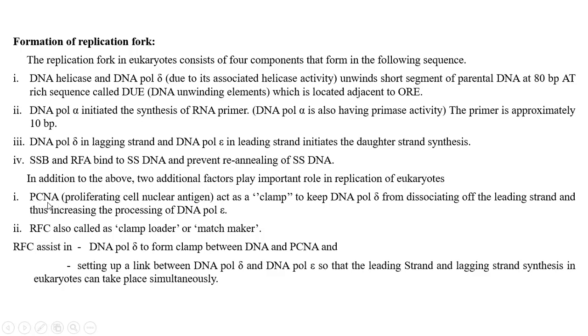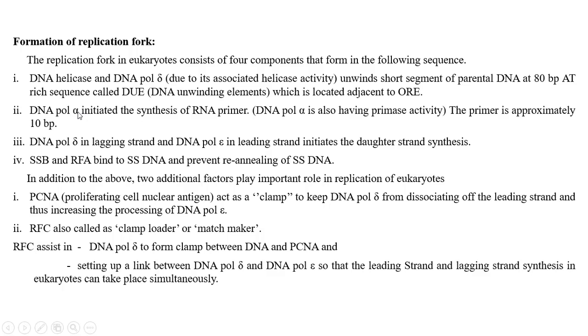PCNA, proliferating cell nuclear antigen, acts as a clamp loader. That means leading strand synthesis is done by DNA polymerase delta, lagging strand synthesis by DNA polymerase epsilon, and primer synthesis by DNA polymerase alpha.